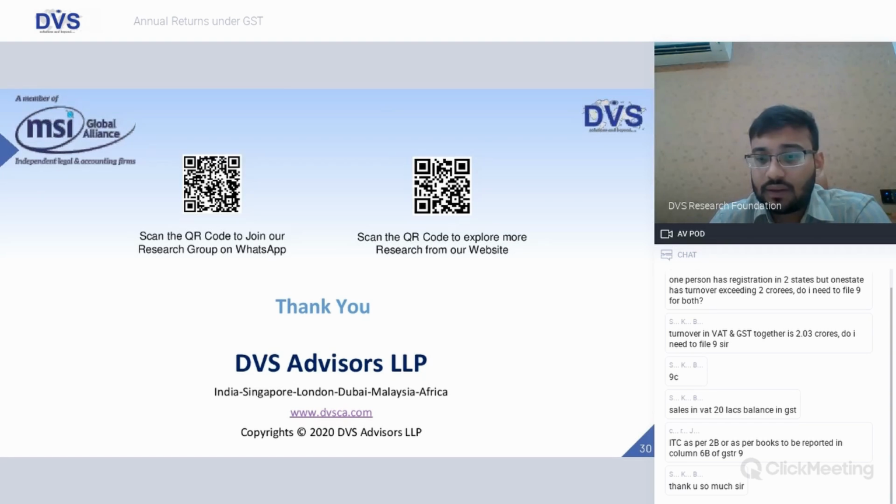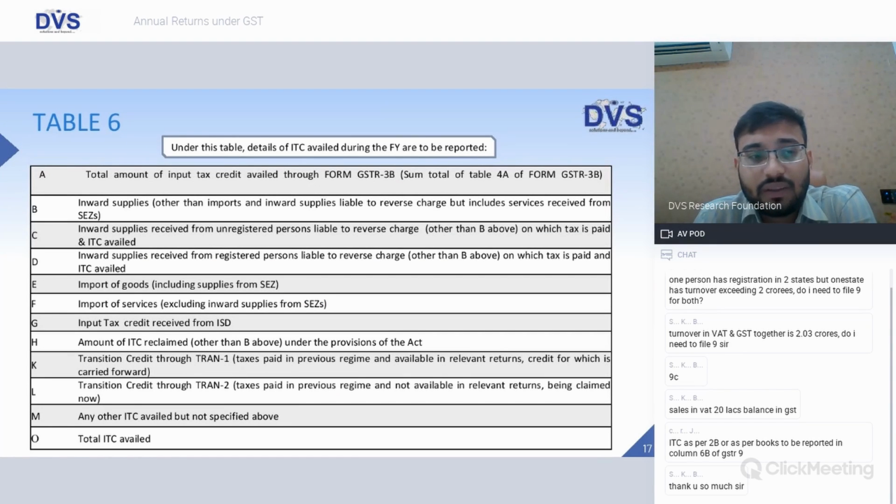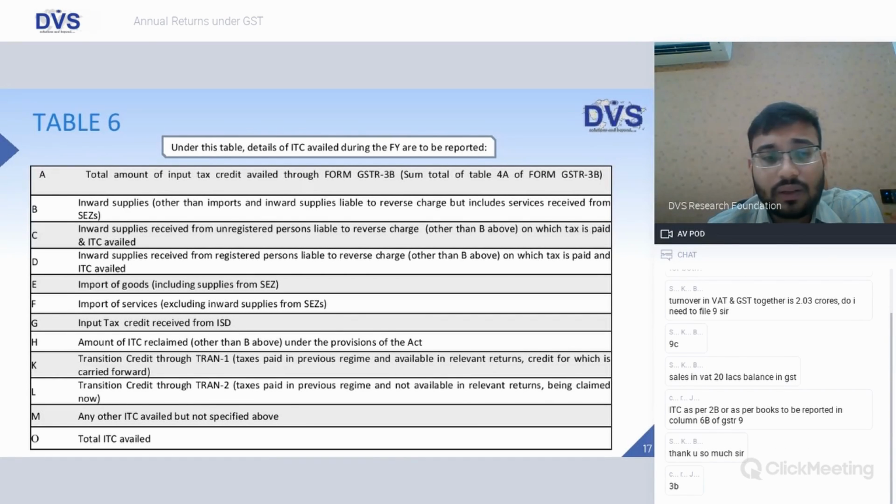ITC as per 2B or as per books to be reported in column 6B of GSTR 9. So in 6B, sir, it is mentioned inward supplies other than imports and inward supplies liable to reverse charge, but includes services received from SEZ. So this would be as per your books of accounts. Obviously, your GSTR 3B and your books of accounts will match. Here, when you say 2B, you're mentioning 3B, correct? GSTR 3B. Yeah. So obviously your 3B or as per your books of accounts.